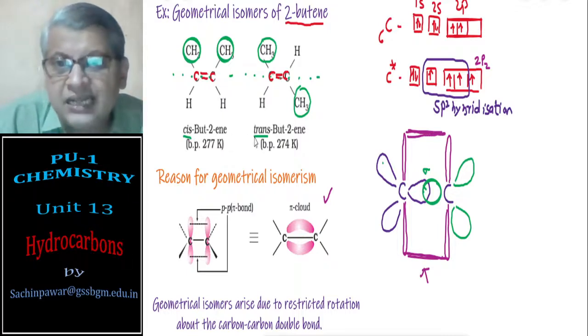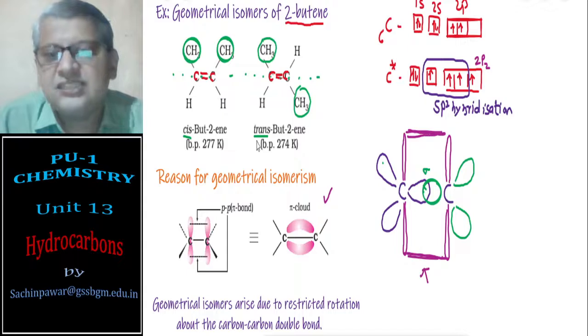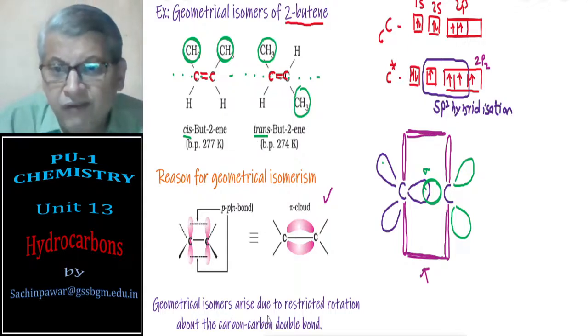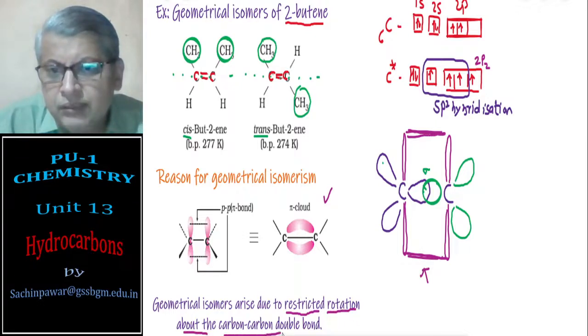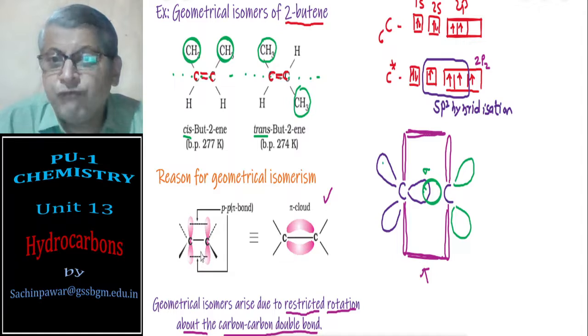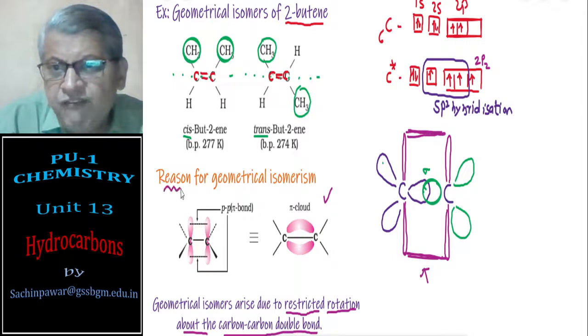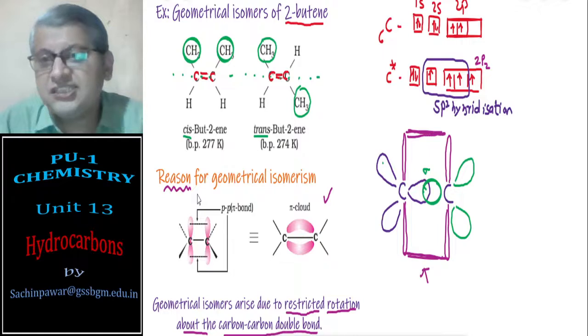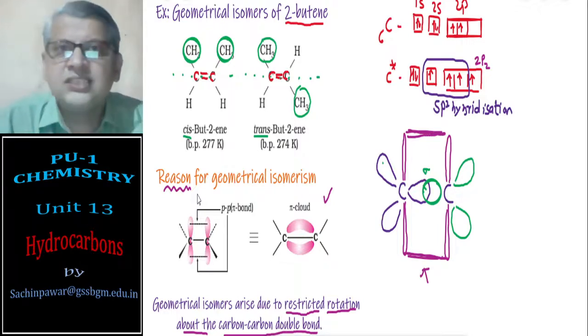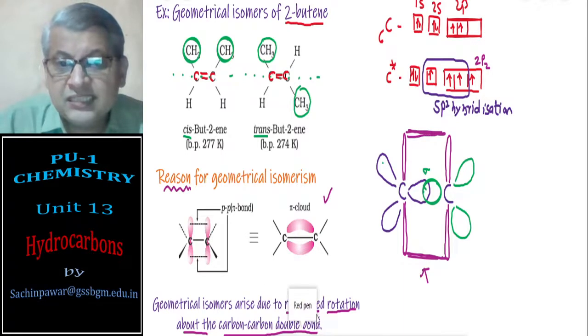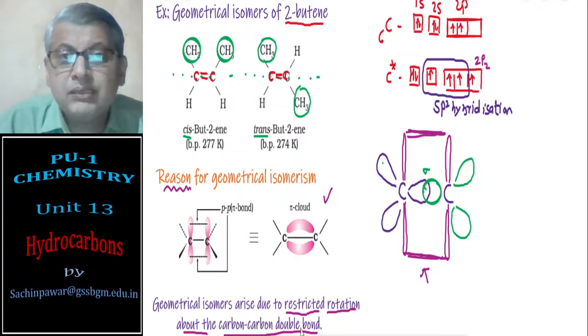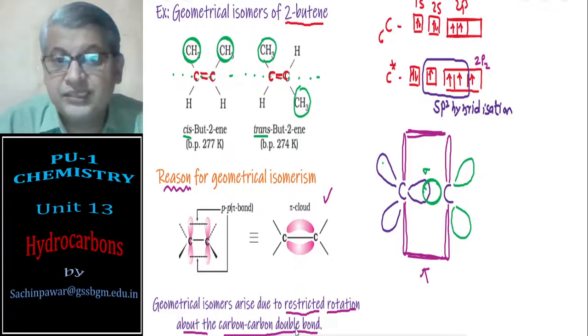So cis and trans will have their own existence, and it is mainly because of restricted rotation about the carbon-carbon double bond. If we ask you what is the reason for geometrical isomers, for cis and trans isomers to exist, the reason is restricted rotation about the carbon-carbon double bond.